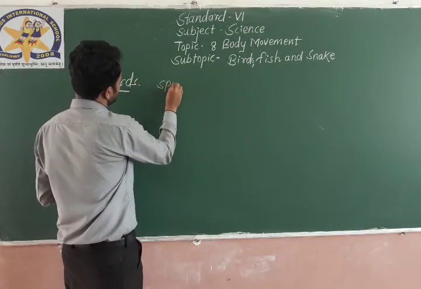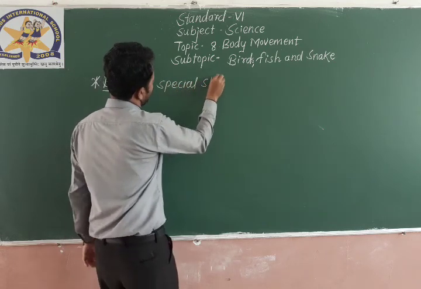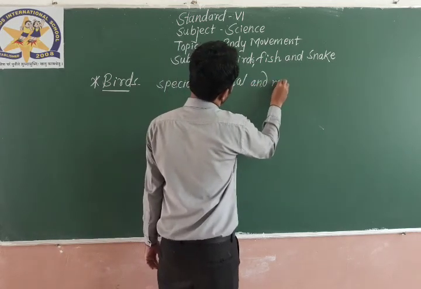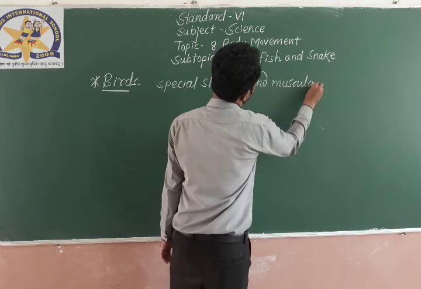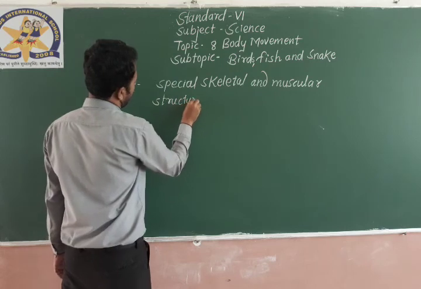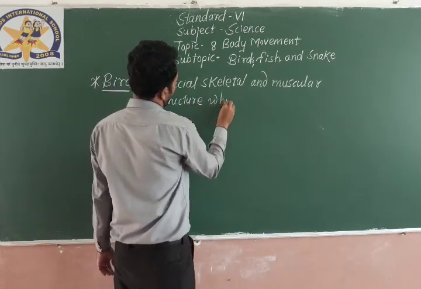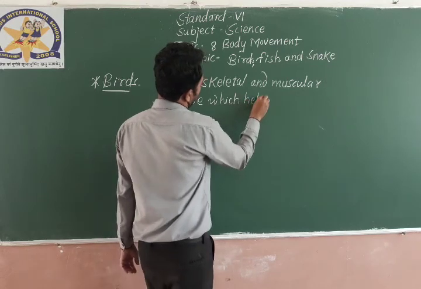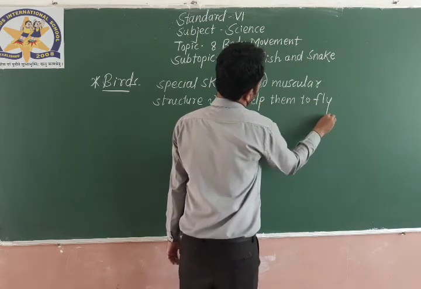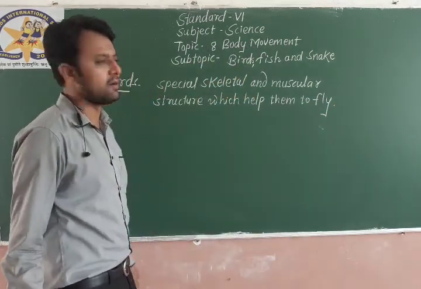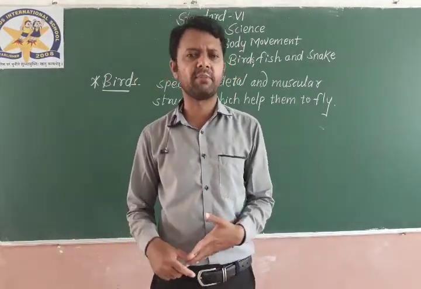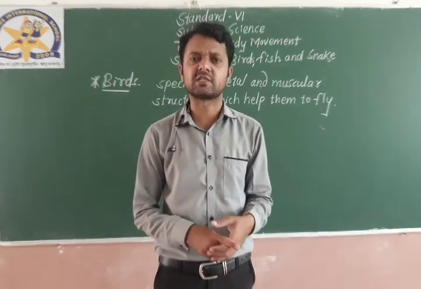They have special skeletal and muscular structure which help them to fly. See, the very important thing regarding birds is the special skeletal and muscular structure which helps them to fly. They are having wings, that is the special structure we can say.